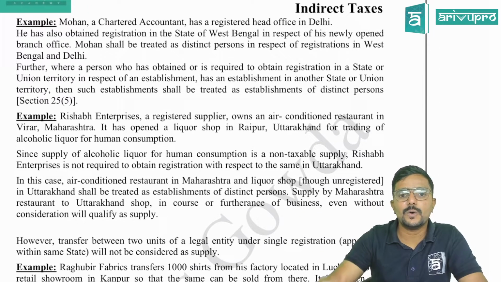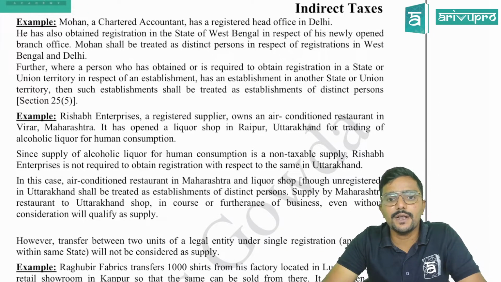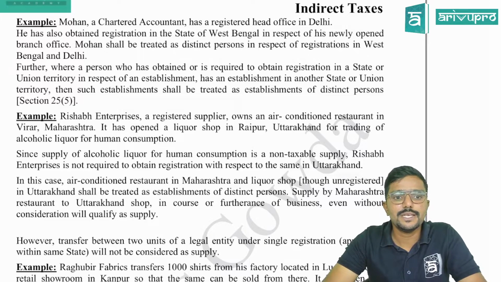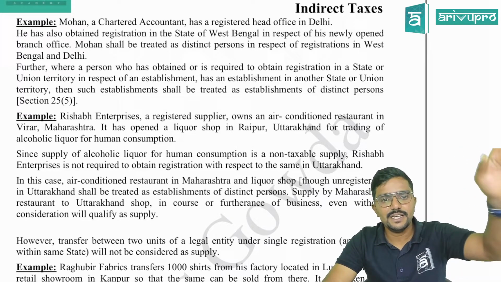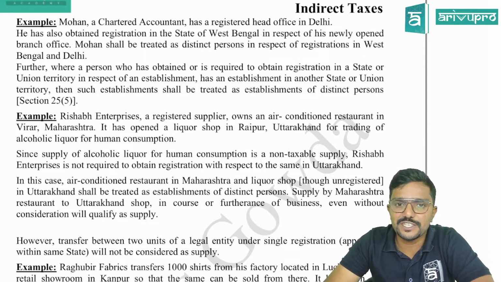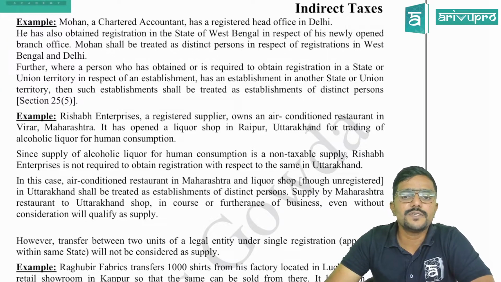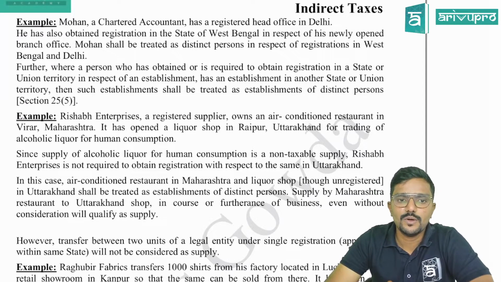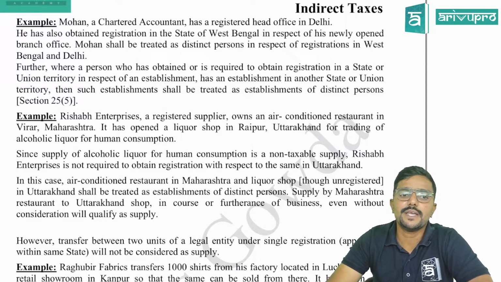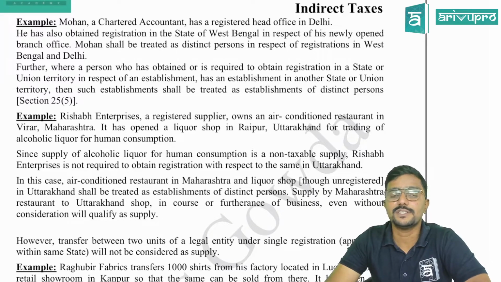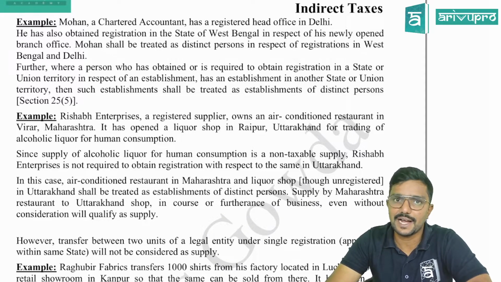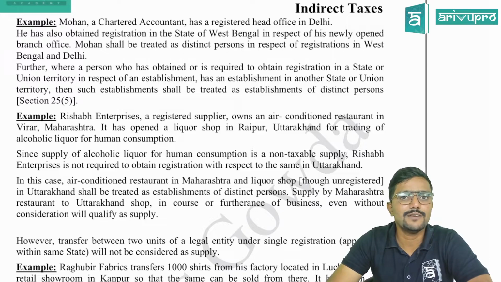Mohan, a chartered accountant, has a registered head office in Delhi. He has also obtained a registration in the state of West Bengal. Okay, he has already registered in Delhi. He has also obtained a registration in West Bengal in respect of his newly opened branch office. Mohan shall be treated as distinct person in respect of registration in West Bengal and Delhi. And I have told you, Delhi for GST purpose is treated as a state, guys, as they have their own state legislature.